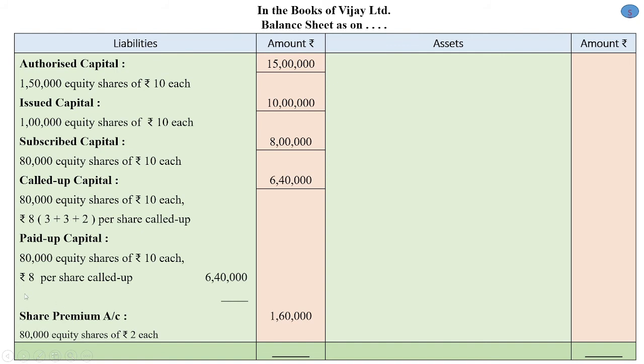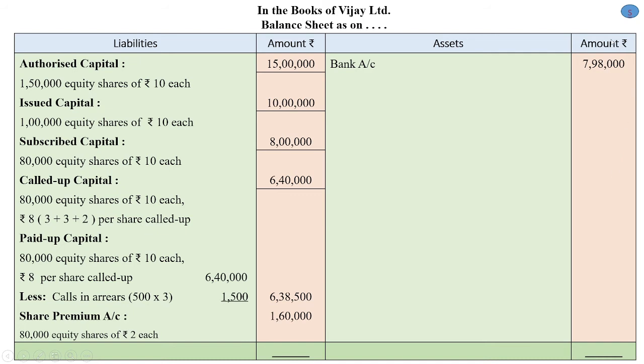Now we deduct calls in arrears, that is 500 shares into rupees 3. So 1,500 is our calls in arrears. So we have received rupees 6,38,500. Like this we have received these two amounts, 6,38,500 and 1,60,000. So we record it as bank account on the asset side, total of these two amounts 7,98,500.